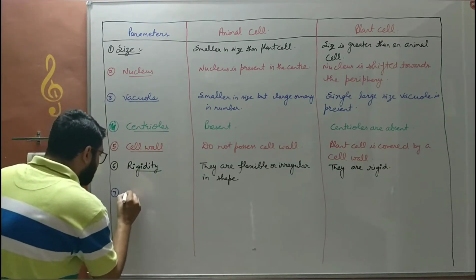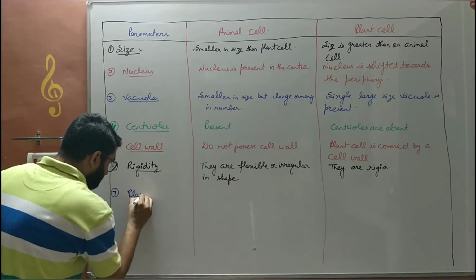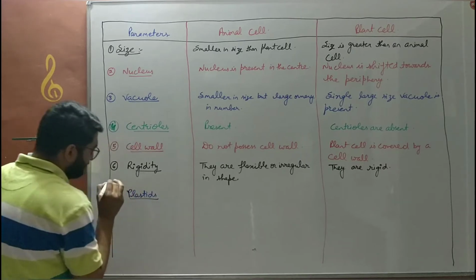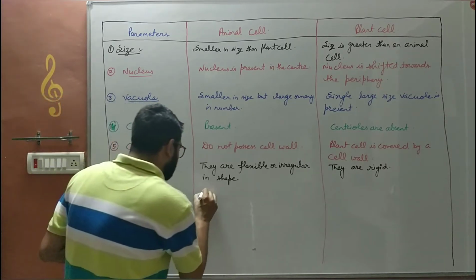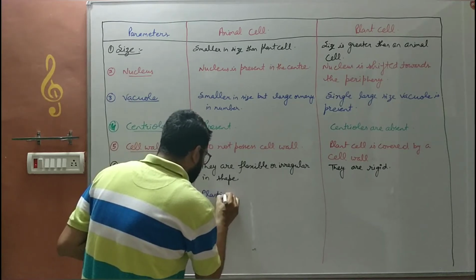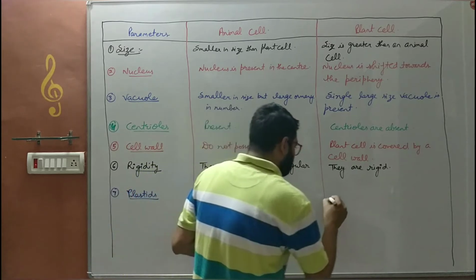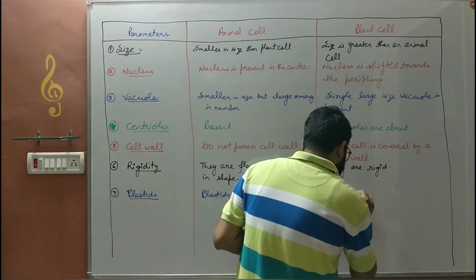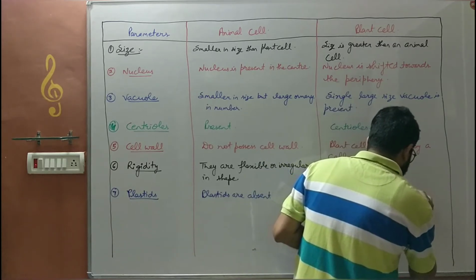Seventh characteristic on which we can differentiate them is plastids. Chloroplasts, chromoplasts, and leucoplasts. Plastids are absent in animal cells, whereas plant cells possess plastids.